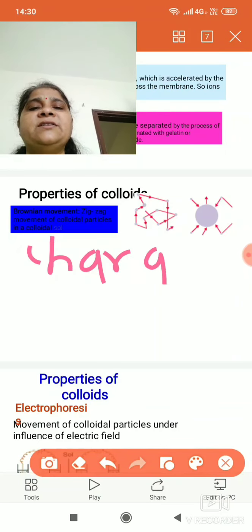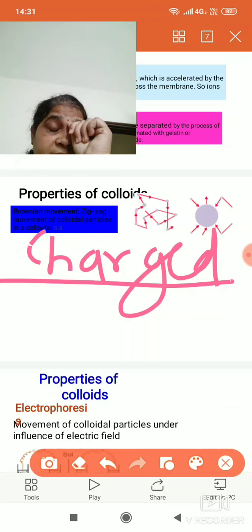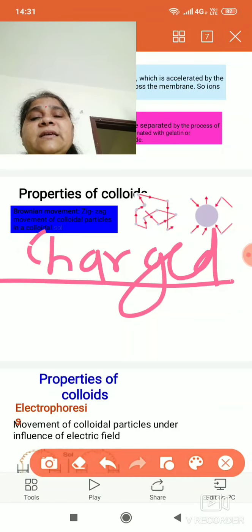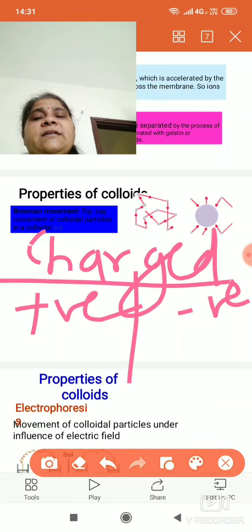There are many reasons for their charges, such as their method of preparation and K electron capture. All this we will read while doing the charge in colloidal particles in detail. Here we will discuss why the charge is necessary on colloidal particles, with examples of colloidal particles which carry positive charge and negative charge.